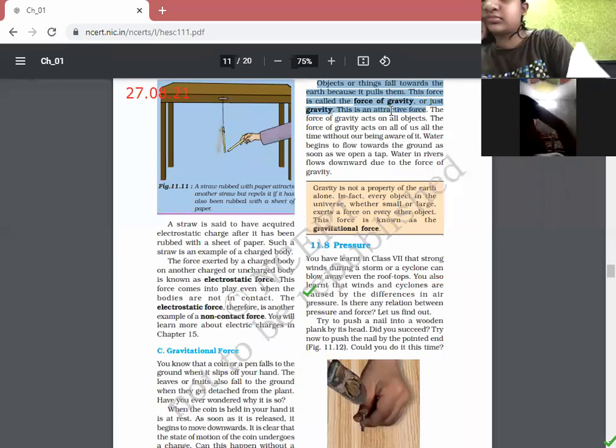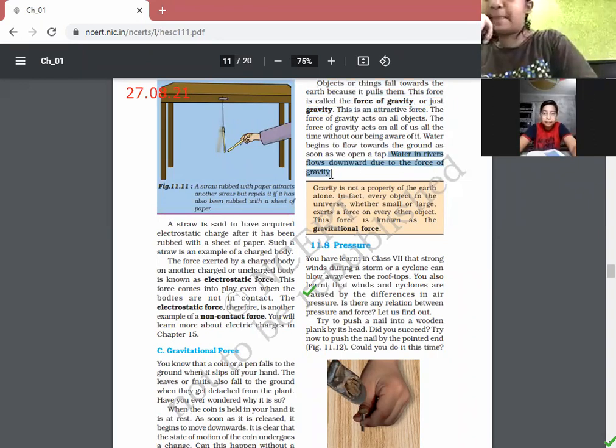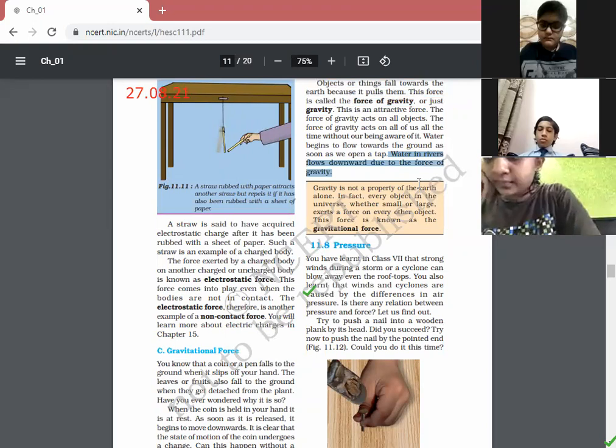Okay. So the earth has a special kind of force with which it attracts objects towards it. You know that it acts from a distance. The water in the rivers flows downwards. Why is it so? Due to the force of gravity. आपने कभी पानी को ऊपर से नीचे जाते हुए देखा है? पहाड़ों से पानी आता है, जो स्ट्रीम्स हैं, झरने हैं, they always flow from upward to downward. Why is it so? Ma'am, because there is gravitation. Yes, because it pulls it, because of the gravitational pull.